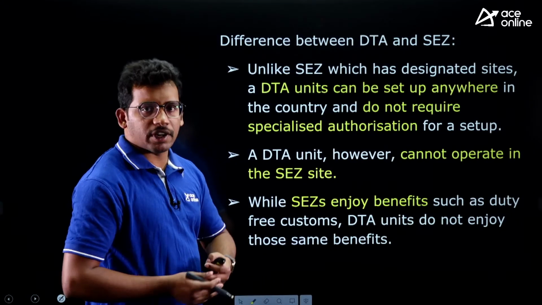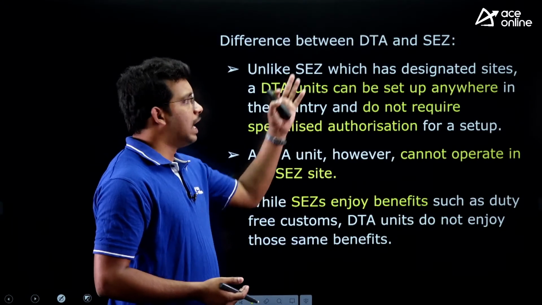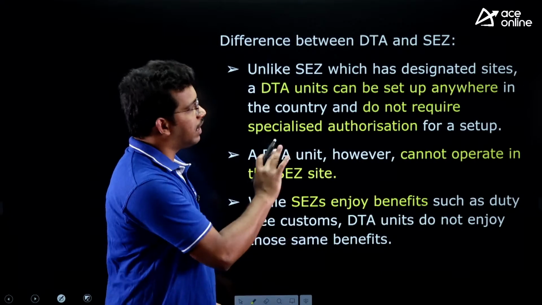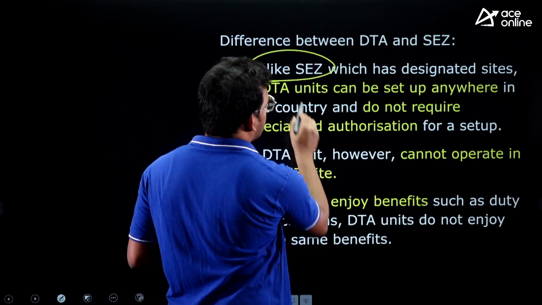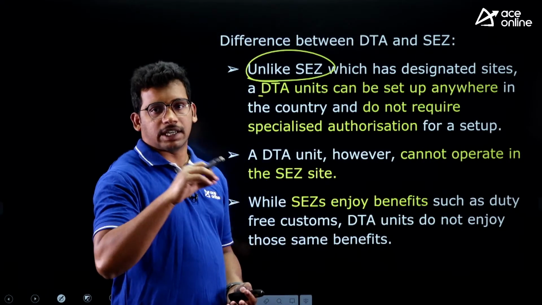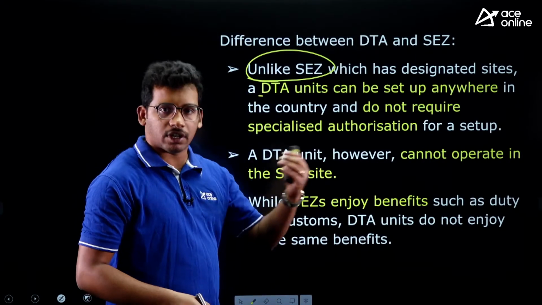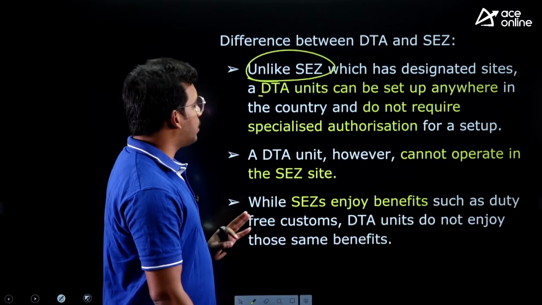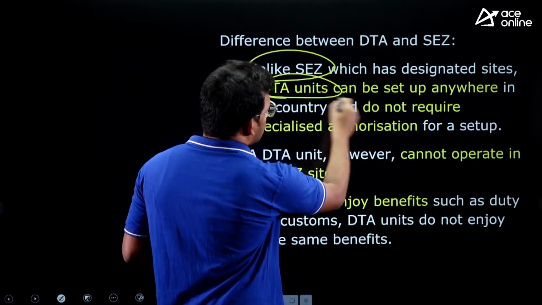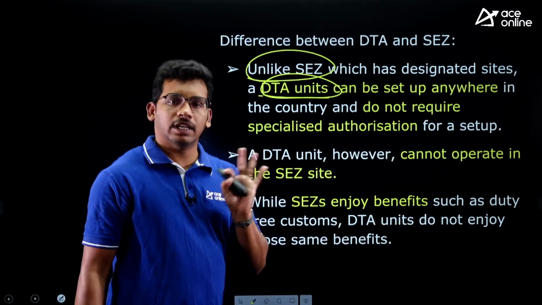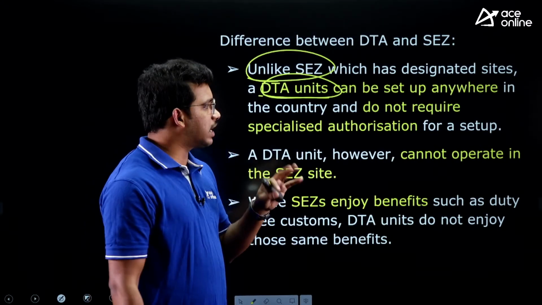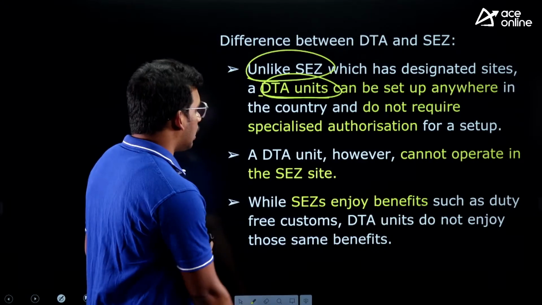And what are certain differences in regulation of SEZs as well as domestic tariff areas? Let's see. Unlike SEZs, which have designated sites, so we have seen there are certain designated sites within India which were recognized as special economic zones, DTA units can be set up anywhere in India, excluding SEZ areas.